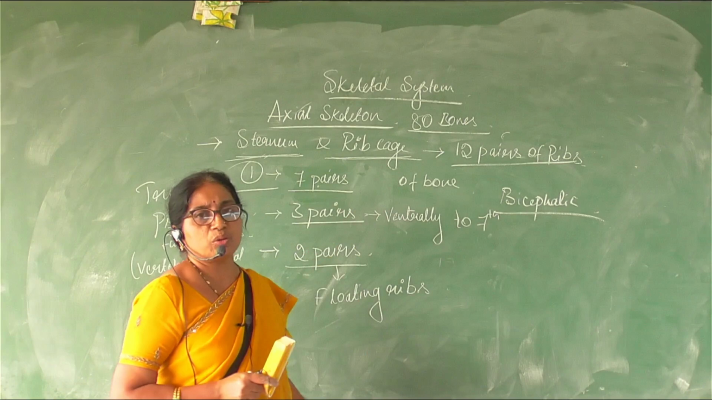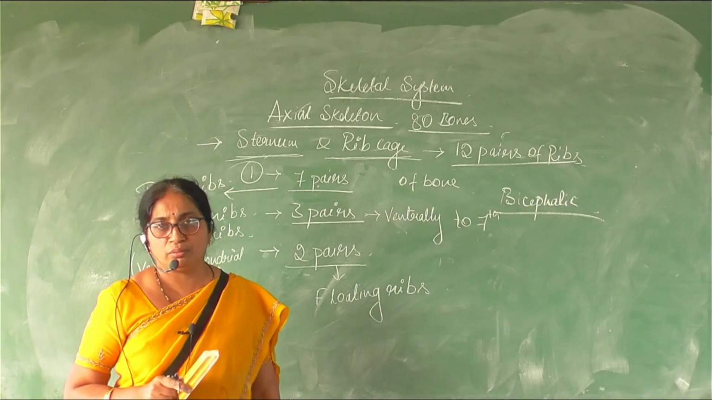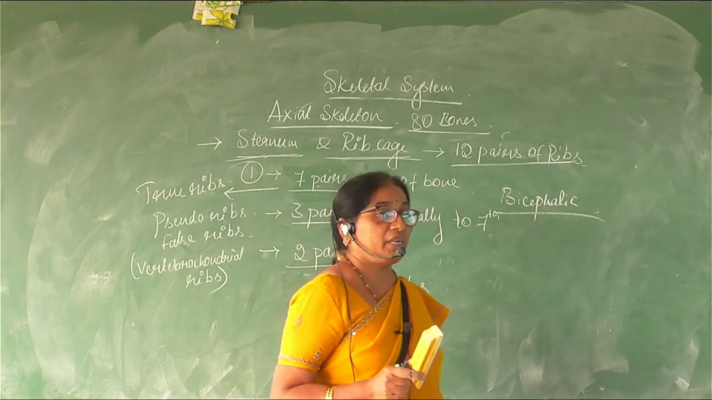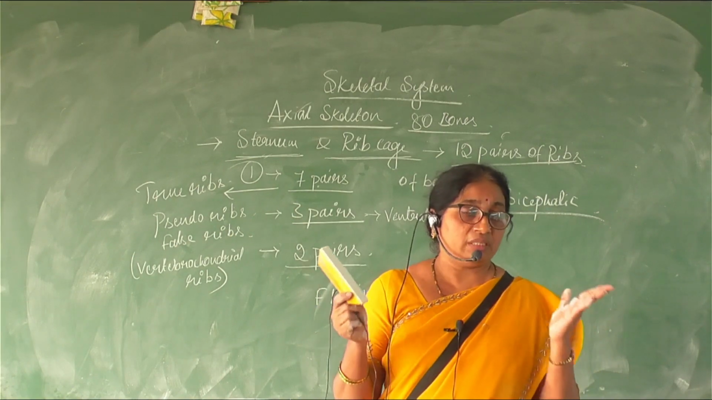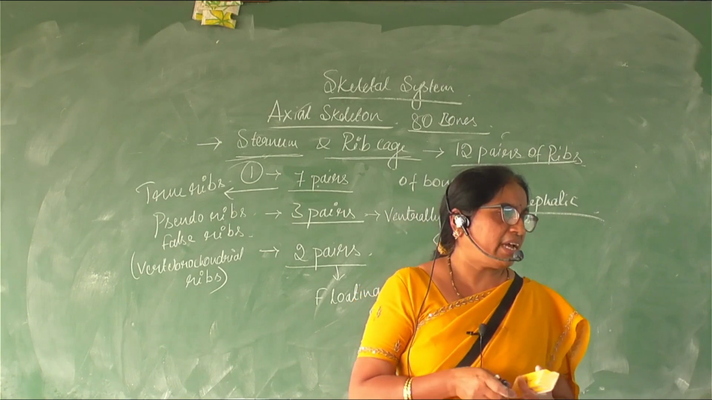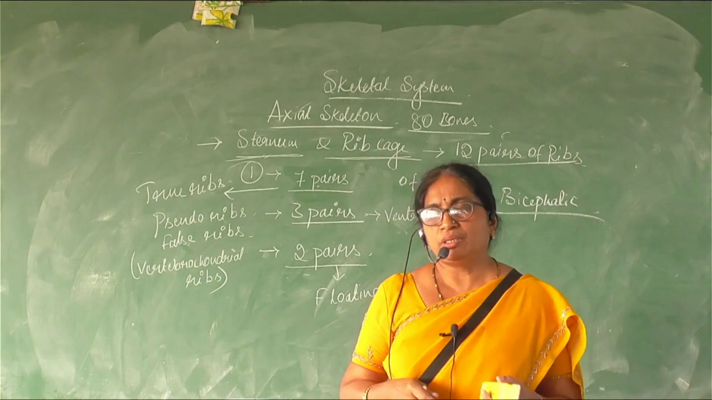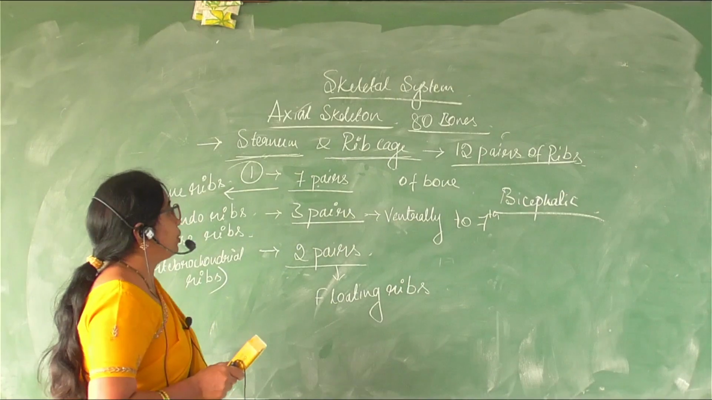Once again, they are also protecting the vital organs like the heart and the lungs. The lungs and heart are highly protected with the help of this rib cage. Whenever there is an accident, if the thorax part is directly injured, there will be damage to the ribs and then to the lungs or the heart, isn't it? So they provide protection to the vital organs.